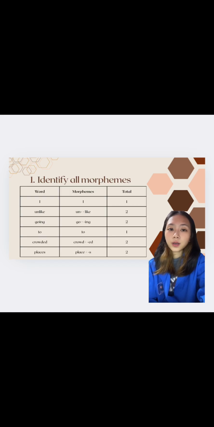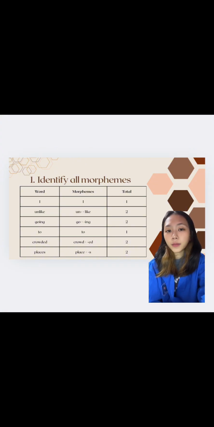Today I'm going to present my topic. We're analyzing a morphological error and structure in the sentence: "I am like going to crowded place, but my friend likes them." So the next slide is identify all morphemes.